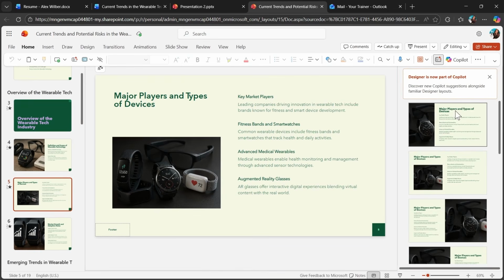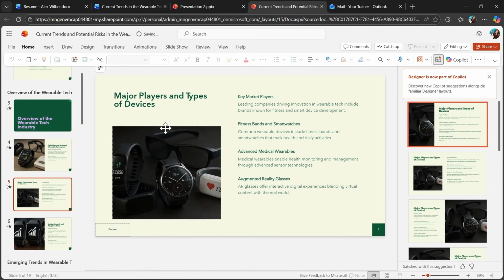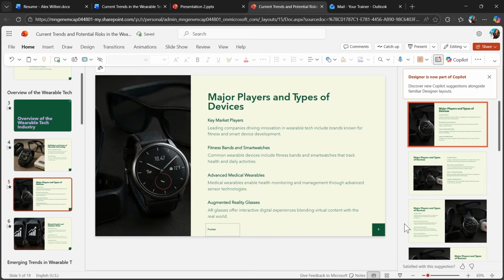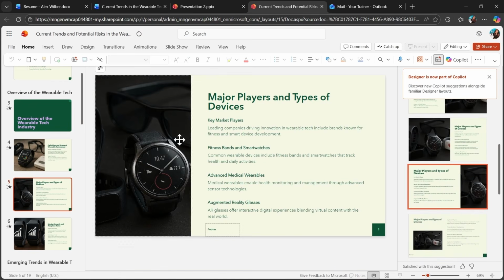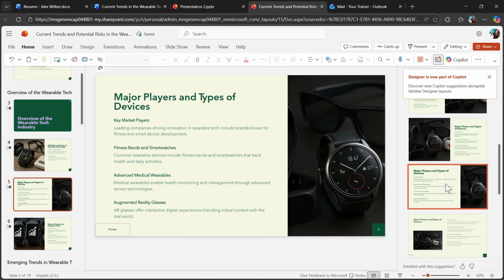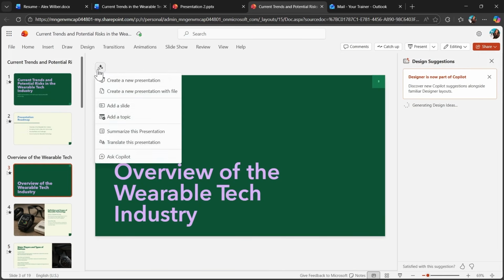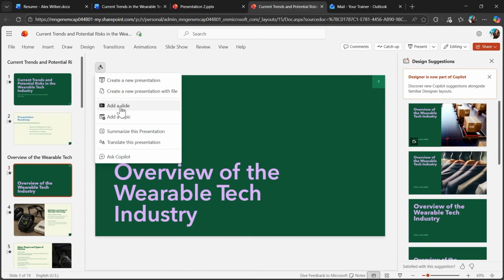On the left side of Copilot, I have Designer button that could help me quickly modify the template and the design of my slides in one click by changing the location of the images and text. A really nice option if you're not satisfied with the original proposal of Copilot.